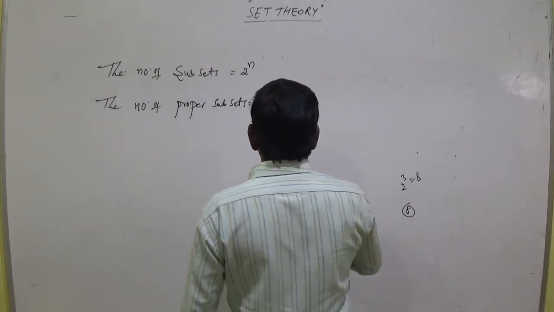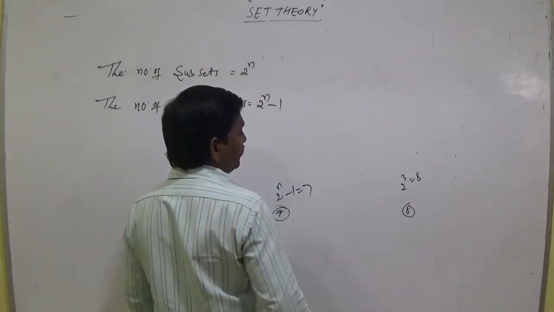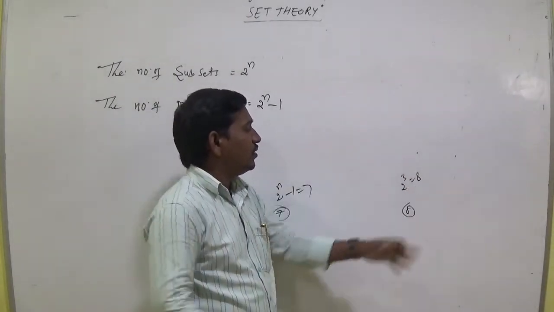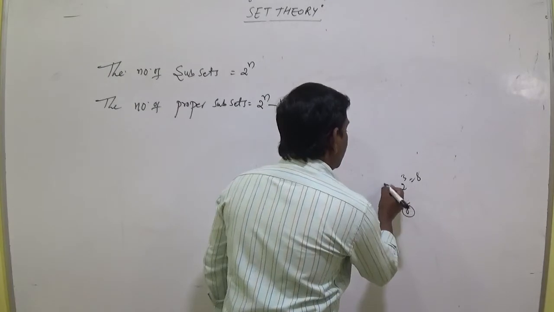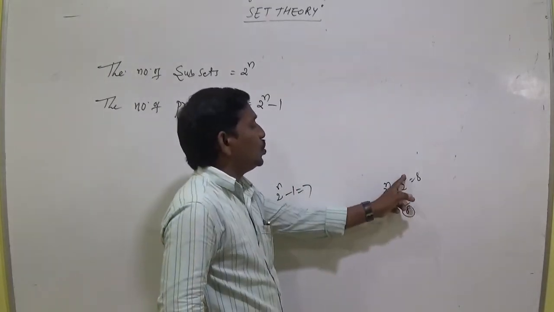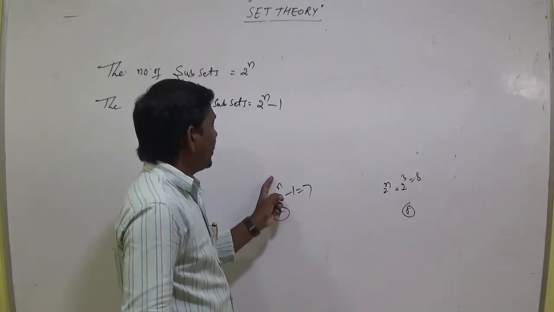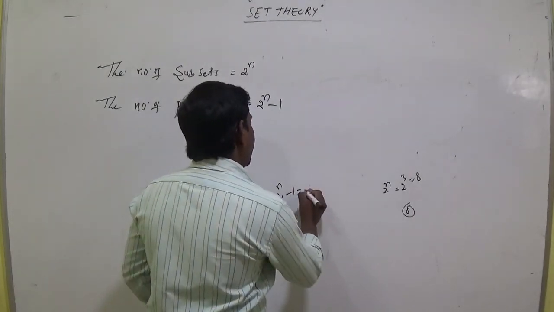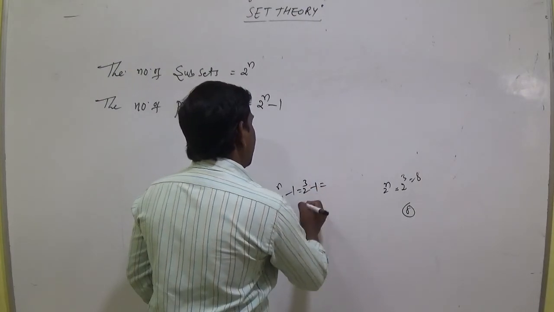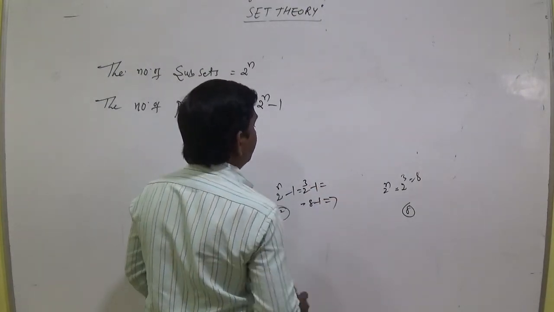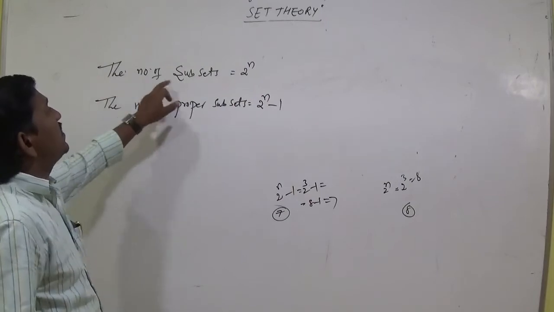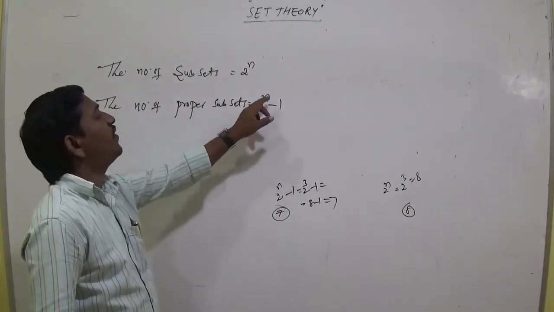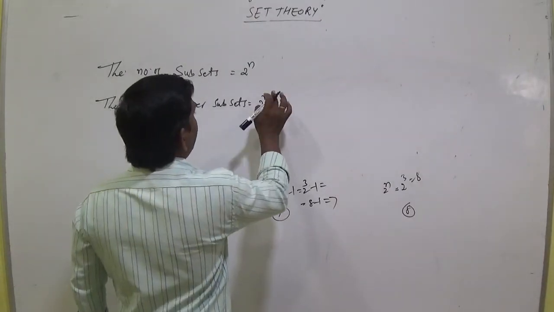That means 8 minus 1 equal to 7. 2 cube minus 1, that means 8 minus 1 equal to 7. So the number of subsets equal to 2 power n. The number of proper subsets equal to 2 power n minus 1.